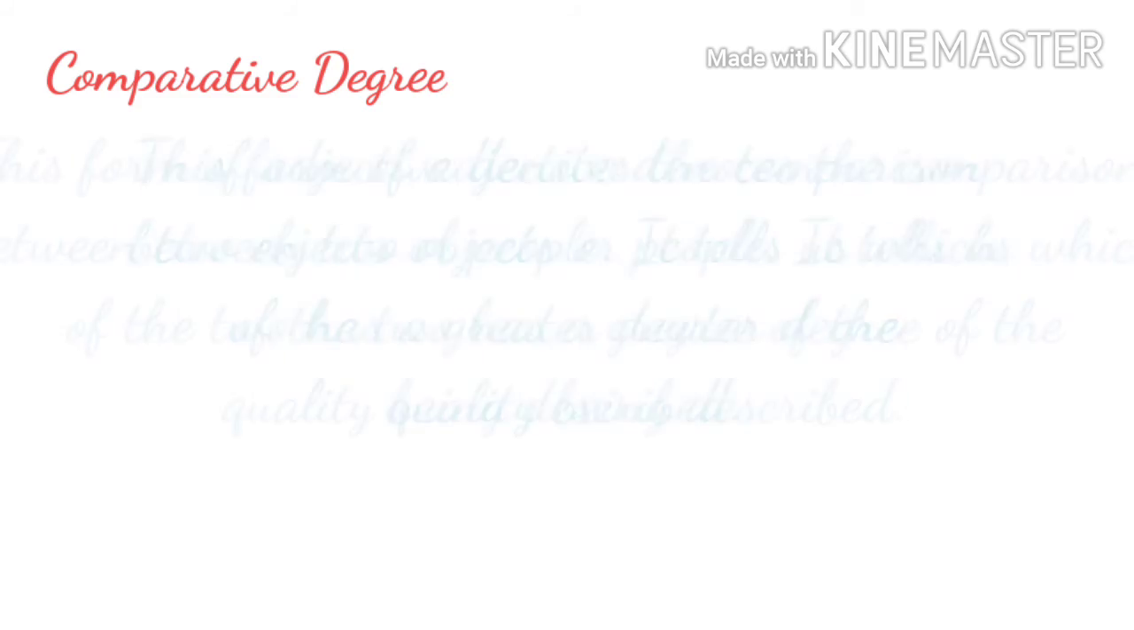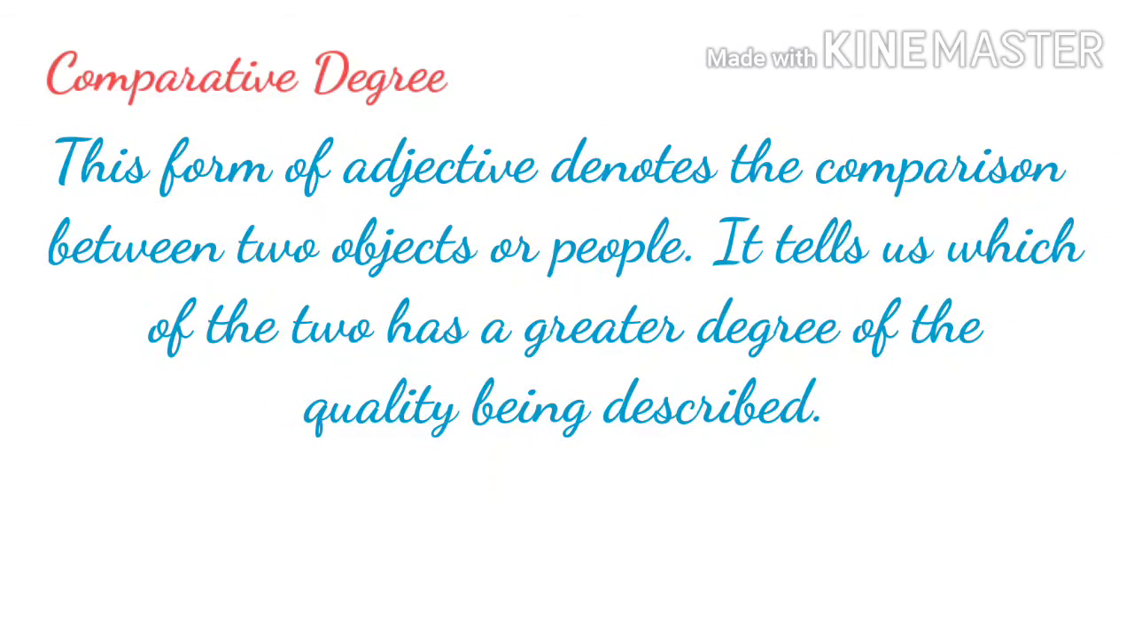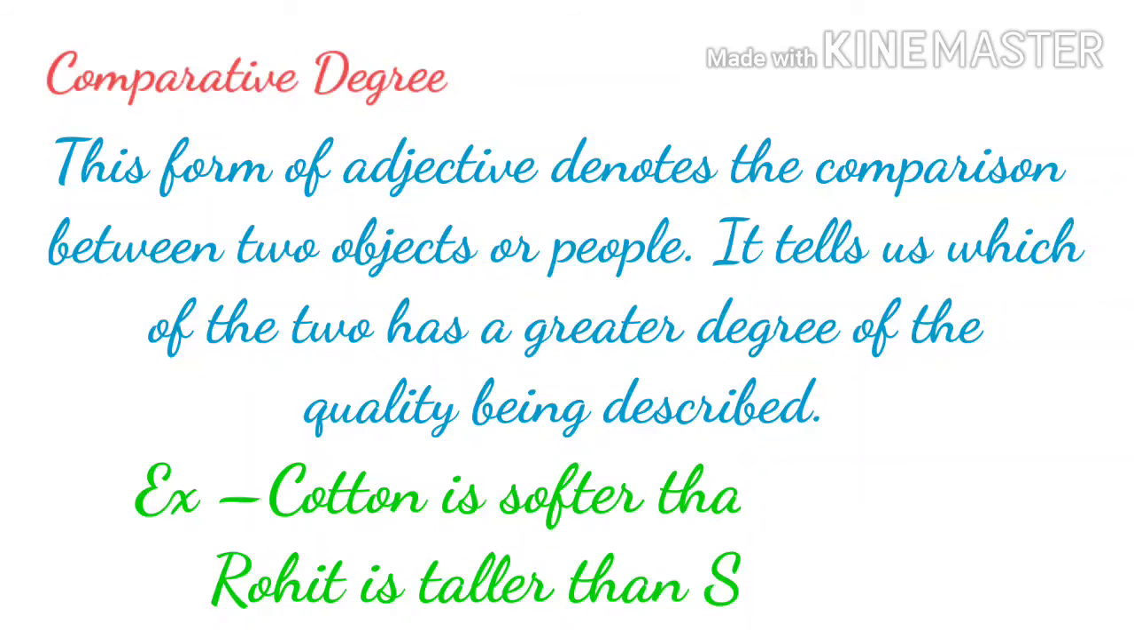Now, what is comparative degree? This form of adjective denotes the comparison between two objects or people. It tells us which of the two has a greater degree of quality being described. For example, cotton is softer than nylon. Here, cotton is compared with nylon. So, two objects are compared here. Example 2, Rohit is taller than Sumit. Here, Rohit and Sumit, two people, are compared. So, it comes under comparative degree.